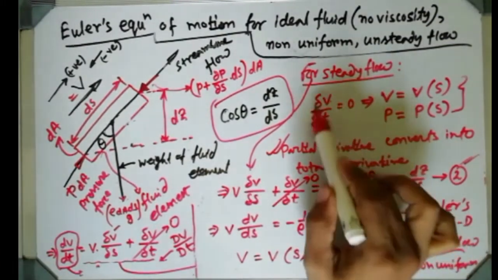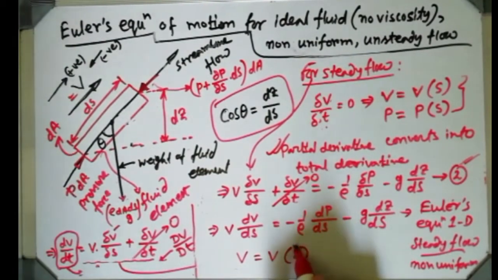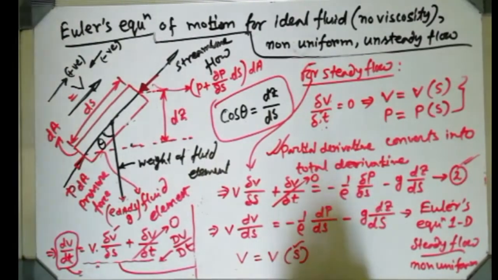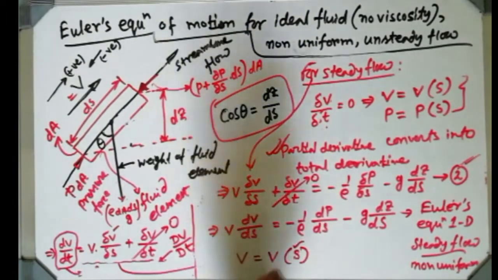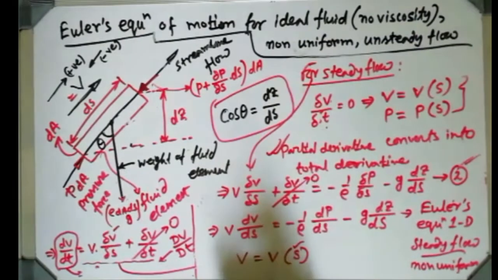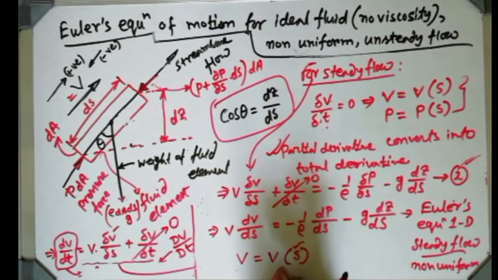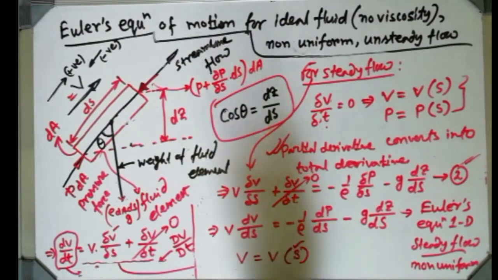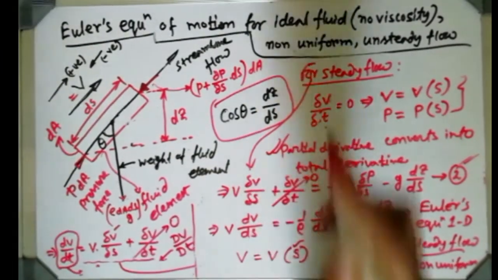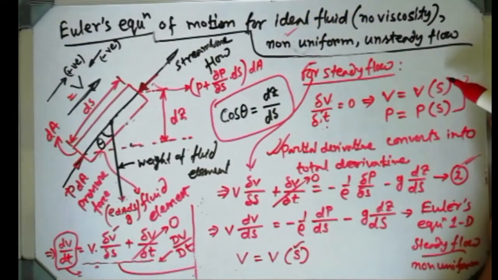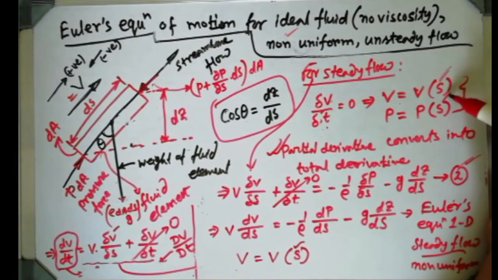If this part becomes 0, then the velocity now becomes a function of space only. No time is there, because time is gone. Velocity is not changing with respect to time, and other properties are also not changing. Steady flow means velocity as well as all fluid properties, pressure, density, all are constant with respect to time. Then with respect to what does it vary? Because still it is a non-uniform flow, so it is also varying with respect to space. That's why I have written here velocity and pressure both are changing with space, that means both are function of space.